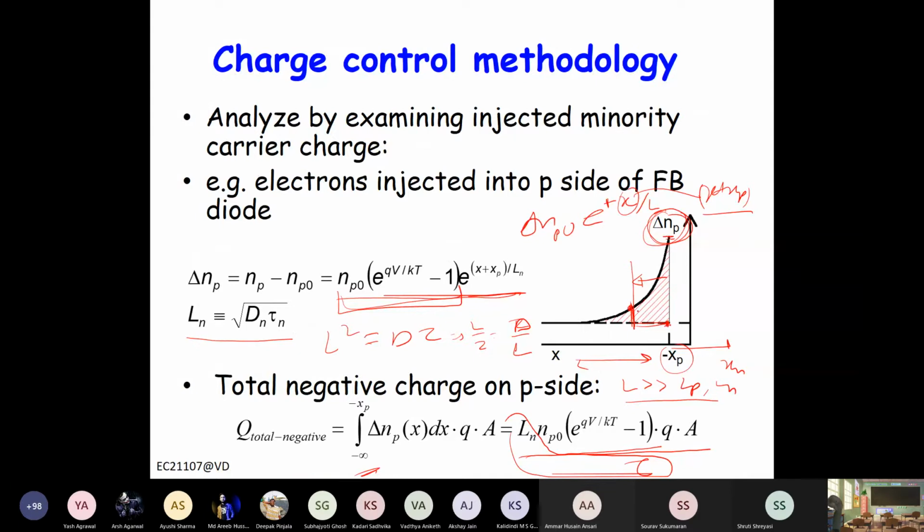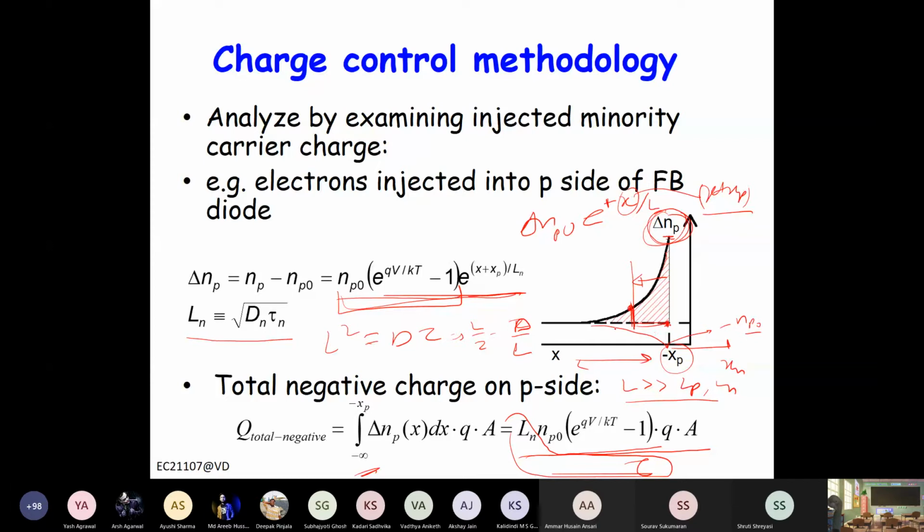For forward bias, of course, it will go up. In reverse bias, this will go down. Now it cannot go arbitrarily down. The minimum concentration possible is 0, so delta n can be minimum minus np naught. It cannot go below that, you cannot have negative concentration.